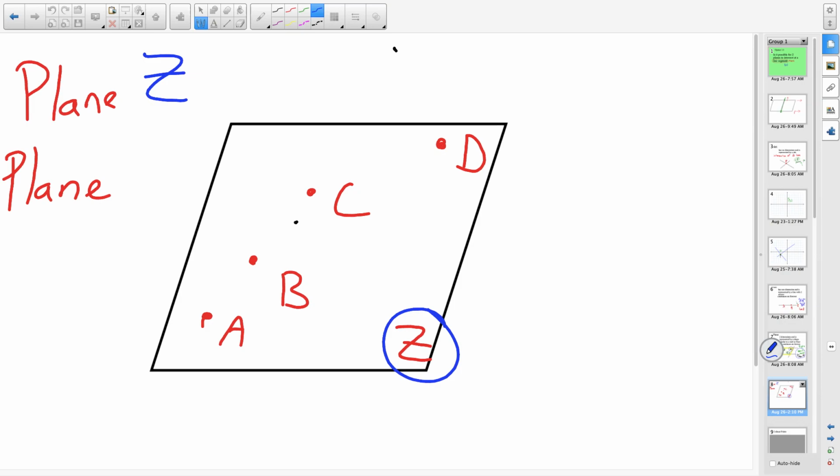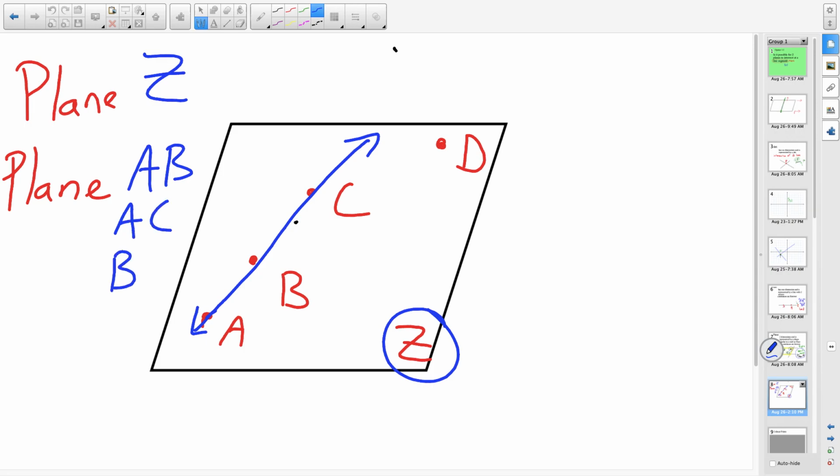When I go to pick those points, they cannot lie on a line together. Notice points A, B, and C can all be connected by a line. I cannot name this plane ABC then. It has to have a second dimension to it. I can pick 2 points on that line, such as A and B, or A and C, or B and C, but then I need my third point to not be on that line. That's where my point D comes into play.